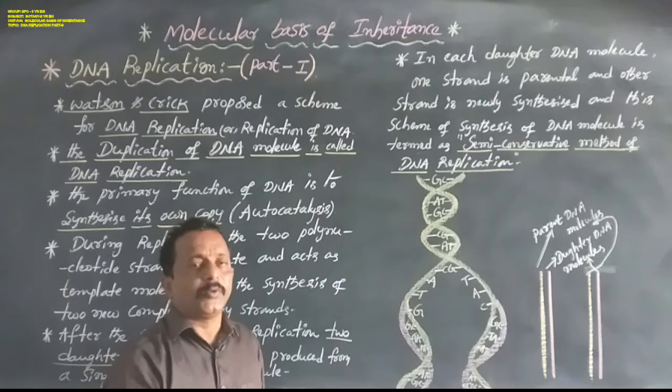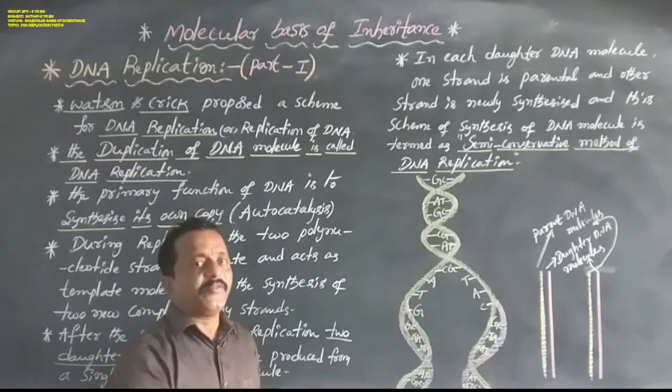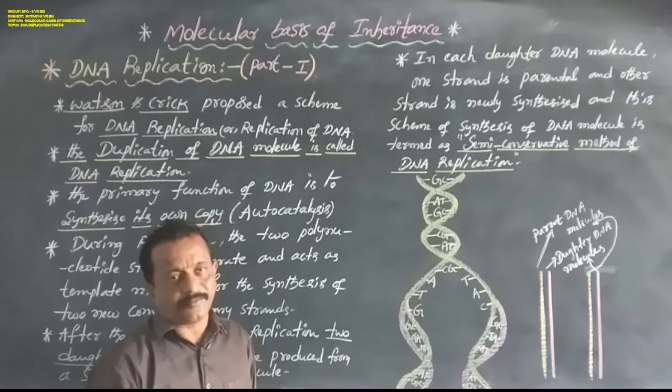So this is one type of DNA replication. The second function is heterocatalysis.